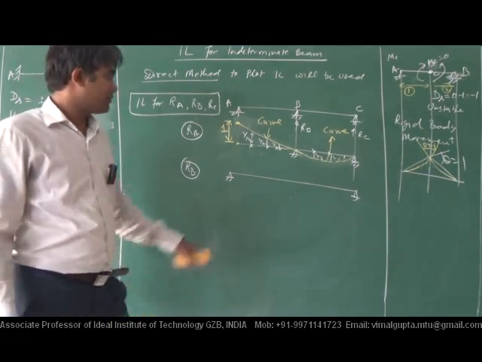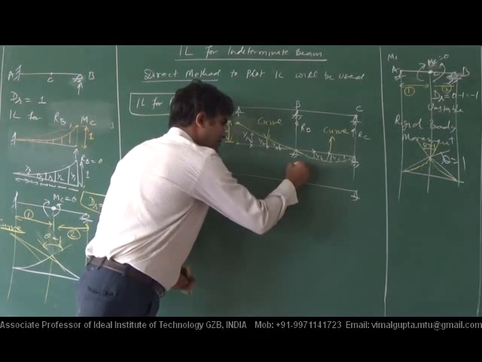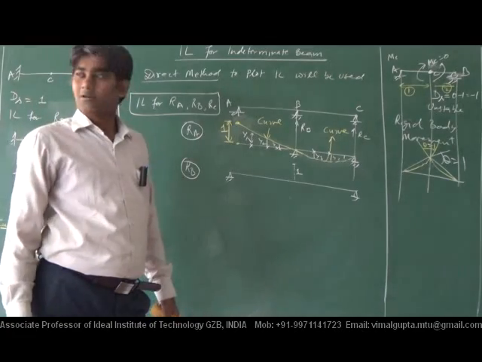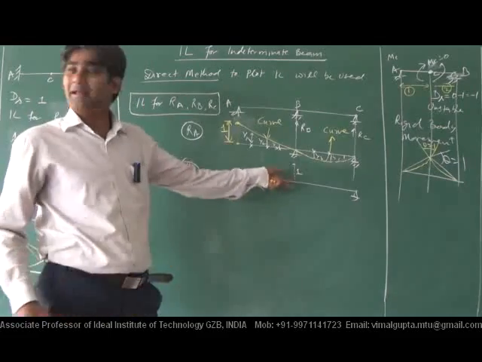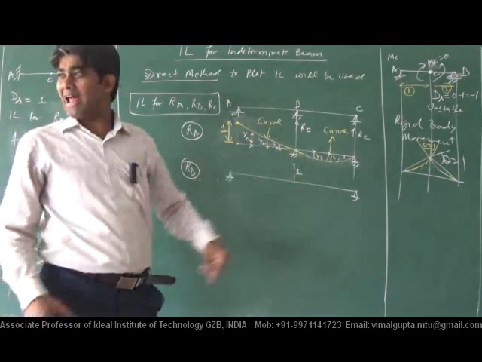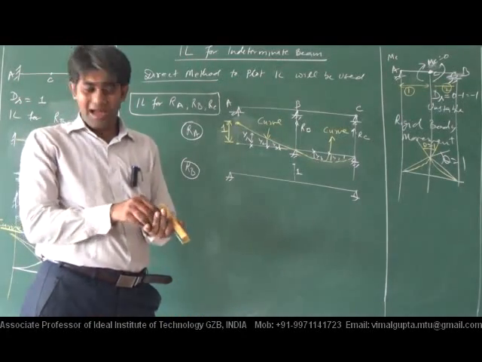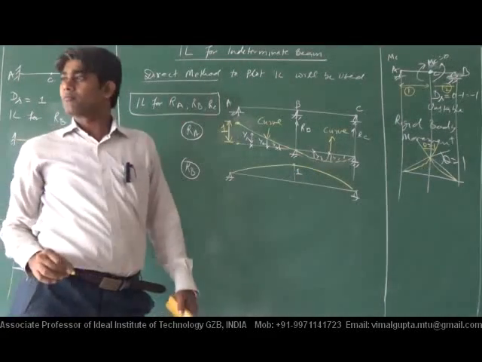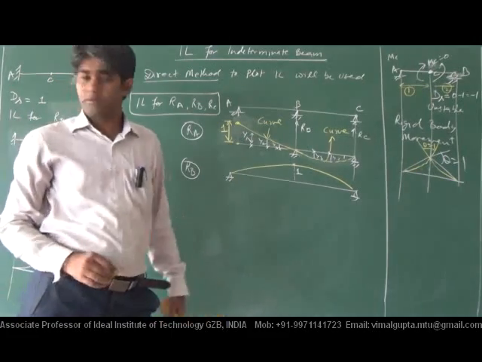At point B we have to provide unit displacement. Since the value of static indeterminacy is 0, which type of shape will we have? Curve type of shape in this manner.